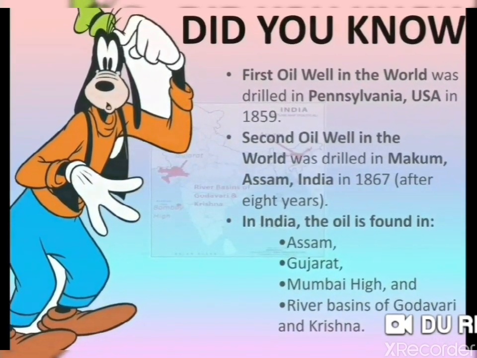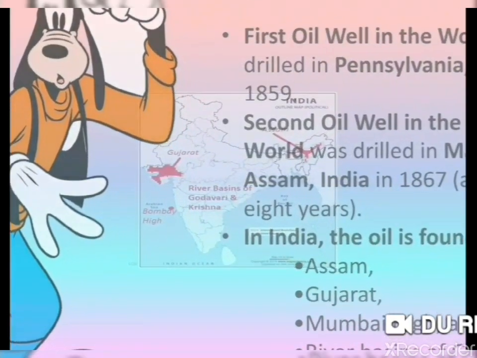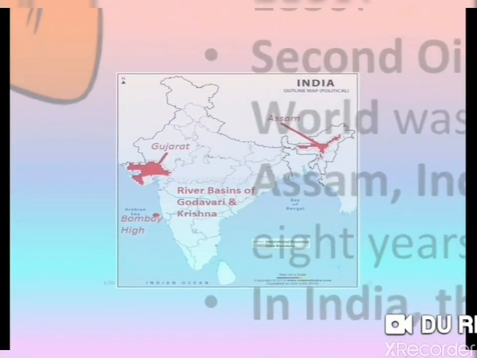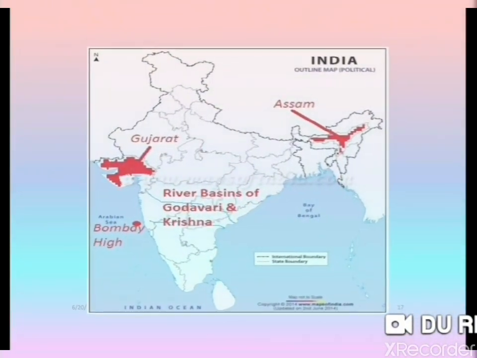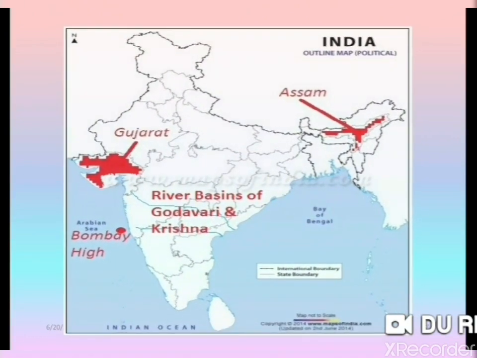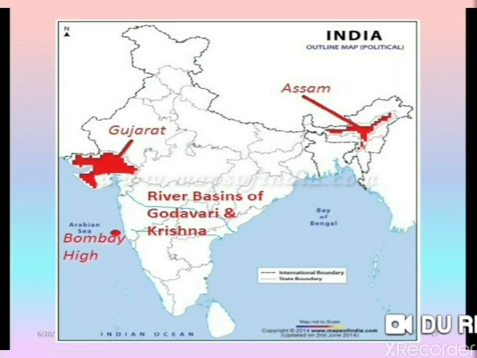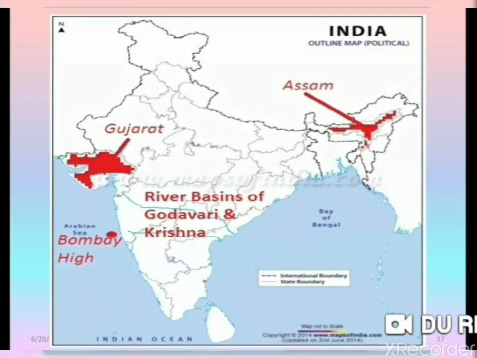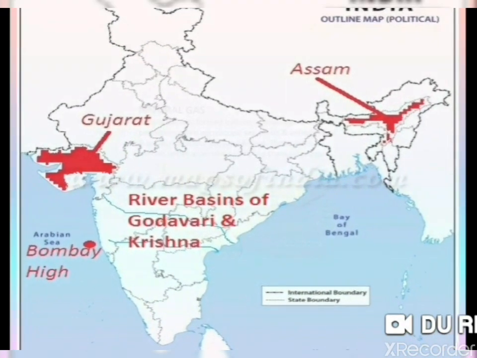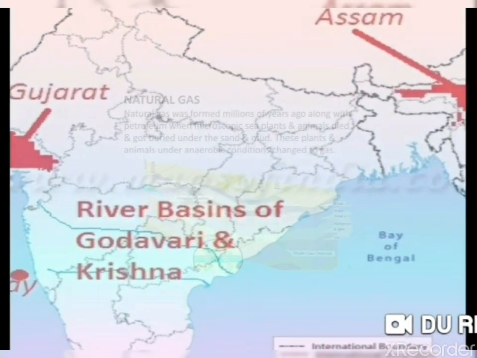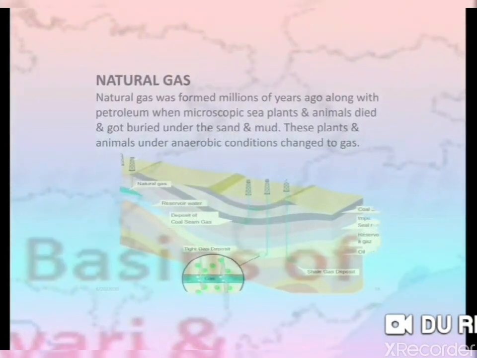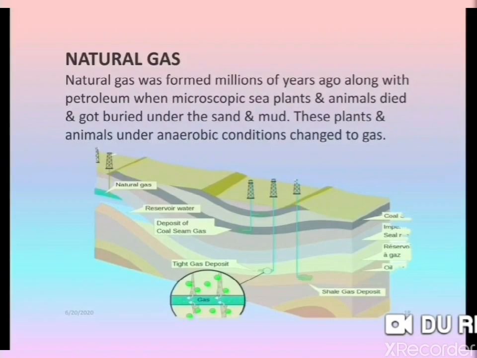Just look at the map of India, the different positions where these natural resources are found. These are the areas where petroleum is found, and mostly the refineries are also in those places.